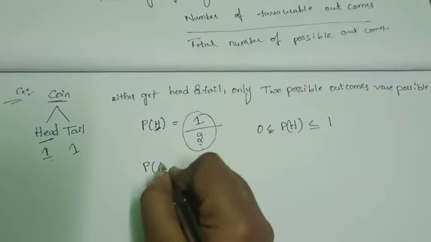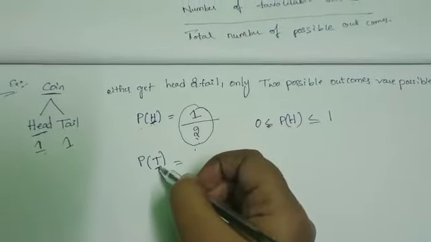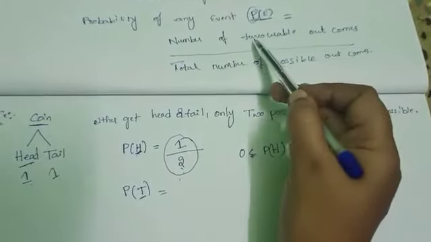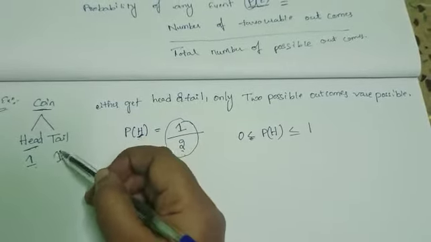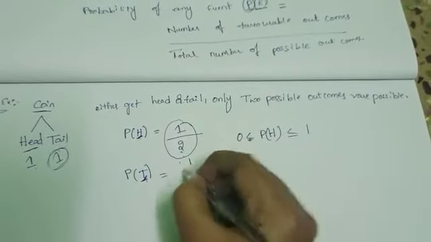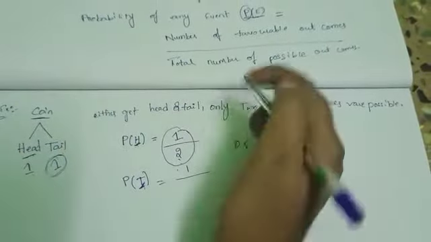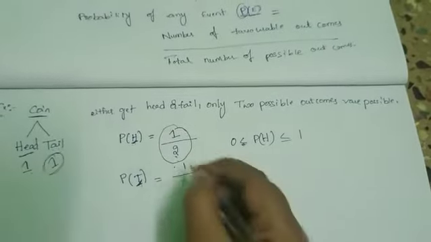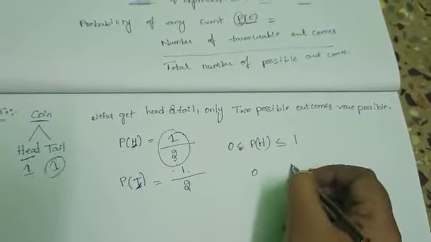What is the probability of tail? It means how many chances to get tail. Use the formula: number of favorable outcomes. Here favorable outcomes are only tail. How many tails possible? Only one tail. By total number of possibilities, either we get head or tail, two possibilities. In the denominator 2. So 1 by 2, in between 0 and 1.